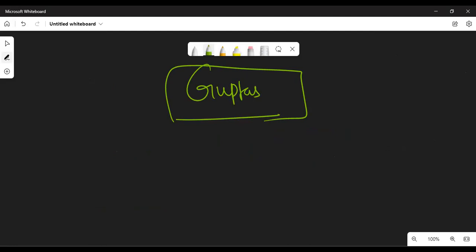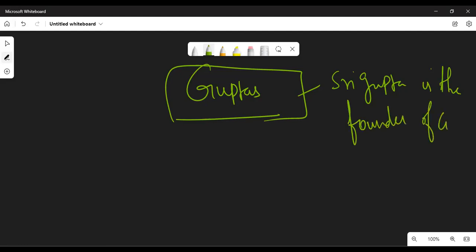Sir, everyone knows that Sri Gupta is said to be the founder of Gupta Empire. Sri Gupta is the founder. But nowadays, whenever you ask any aspirants, all the aspirants will answer that Chandragupta I is the founder of Gupta Empire. But it is not correct. Sri Gupta is the founder of Gupta Empire.